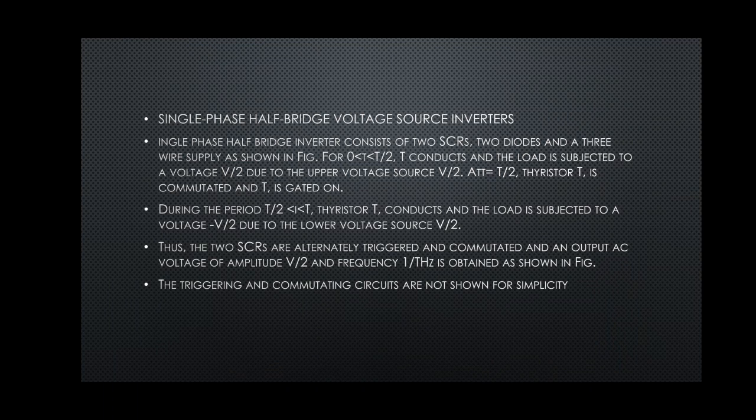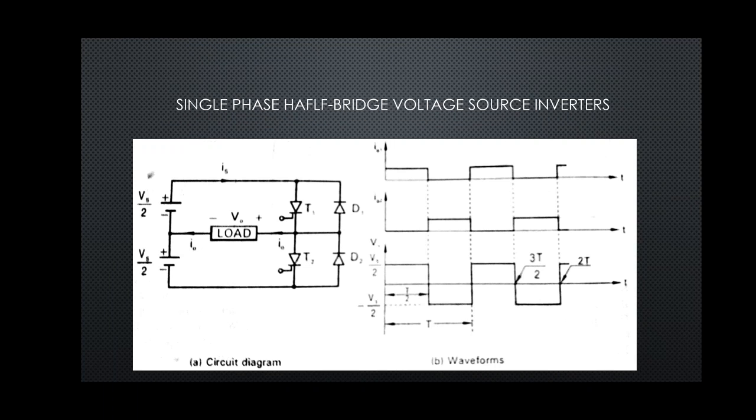The question asked is: sketch and explain the working principle of half bridge inverter. Sometimes they will ask only to sketch, sometimes they will ask both. So it is a 5 marks question. Circuit diagram and waveform we have to draw. So this is the circuit diagram, and we see that the supply is DC, which is divided into two, that is V1 by 2 and V1 by 2.